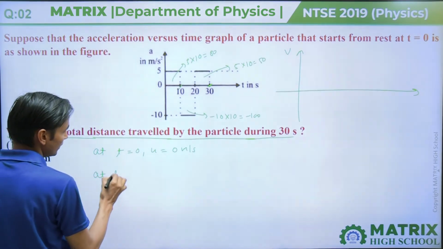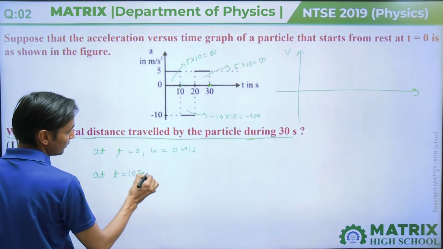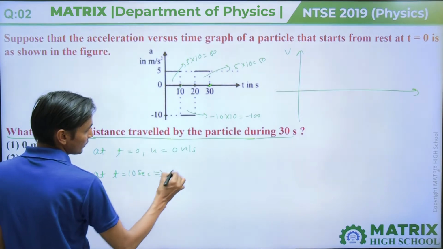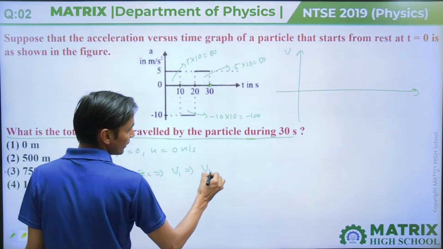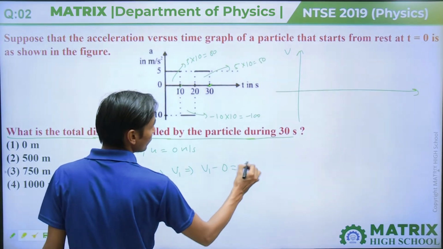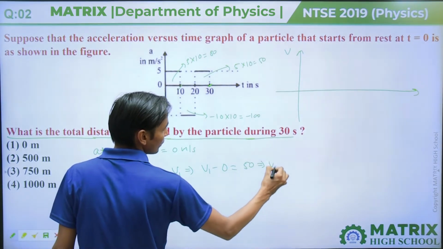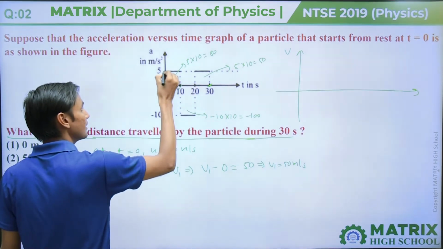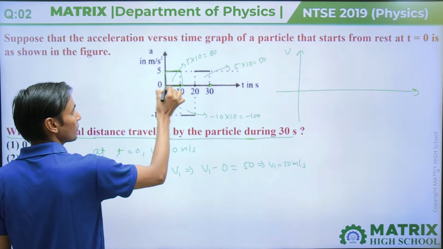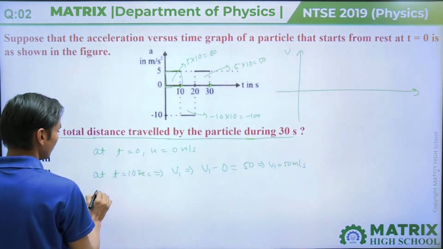At t equal to 10 second, v1 minus 0 equal to 50, then v1 equal to 50 meter per second, because the area under this graph gives the change in velocity from 0 to 10 second.